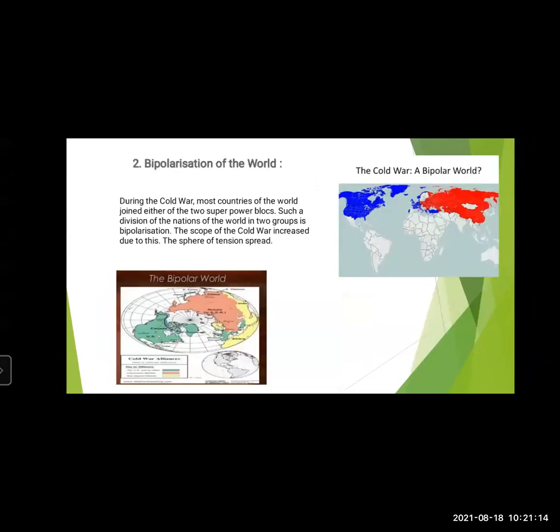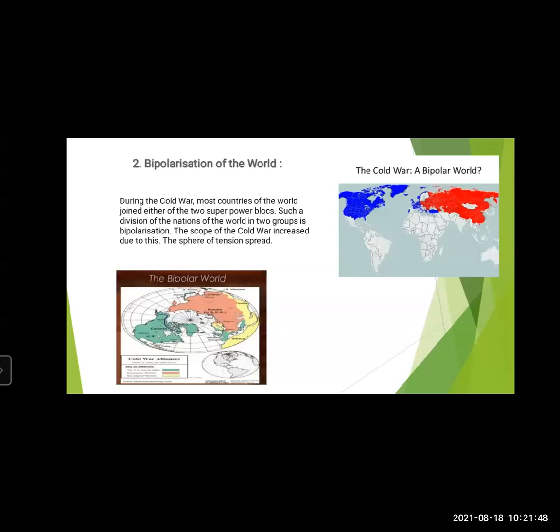Then second is bipolarization of the world. Now bipolar means division into two groups. The world was divided into two groups, that is, under America and Soviet Union. During the Cold War, most countries of the world joined either of the two superpower blocs. As I showed in the previous map, most of the countries joined either America or Soviet Union. Such a division of the nations of the world into two groups is bipolarization.